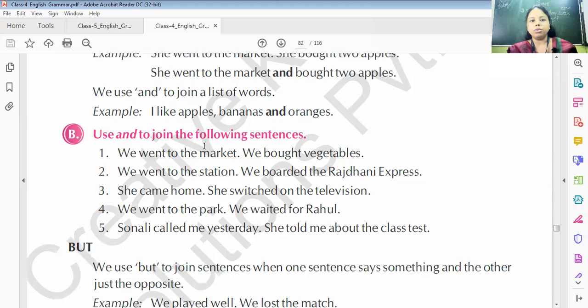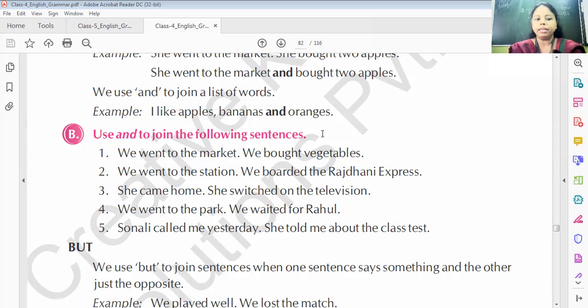Use and to join the following sentences. We went to the market, we bought vegetables. Understand? So you have to write the sentence using and, like this. We went to the market and we bought vegetables. Here W will be small and we don't have to use a full stop. Understand? Let me write this for you all.